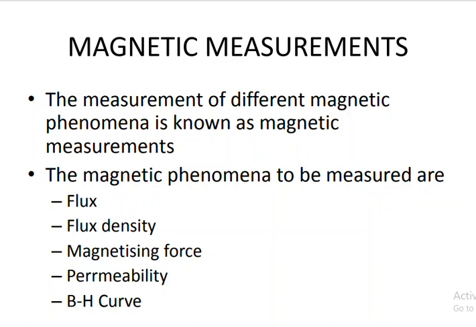Magnetic measurements are most difficult to make and essentially less accurate than electrical measurements for two reasons. First, in magnetic measurement, flux is not measured as such, but only some effect produced by it, such as the voltage induced by a change of flux.